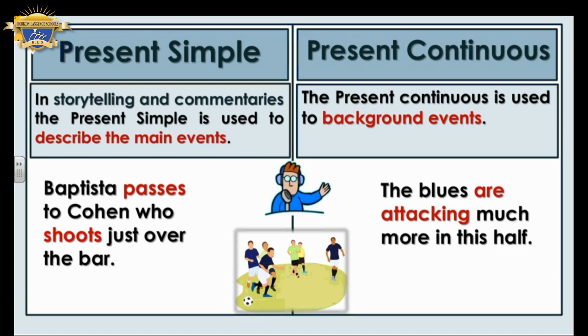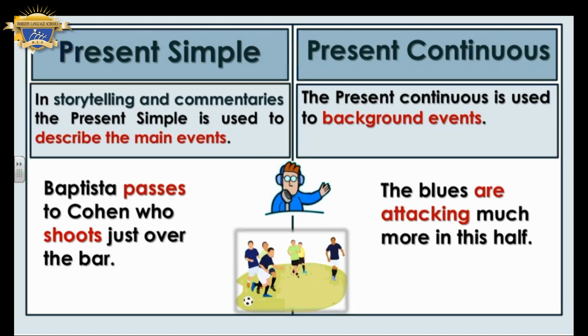And also in sports commentaries, we use present simple. For example, Batista passes to Cohen, who shoots just over the bar. Here, he comments on a match, but he uses present simple. The present continuous is used for background events. Like what? The Blues are attacking much more in this half. It's a background event. It's to describe an event which was happening before.